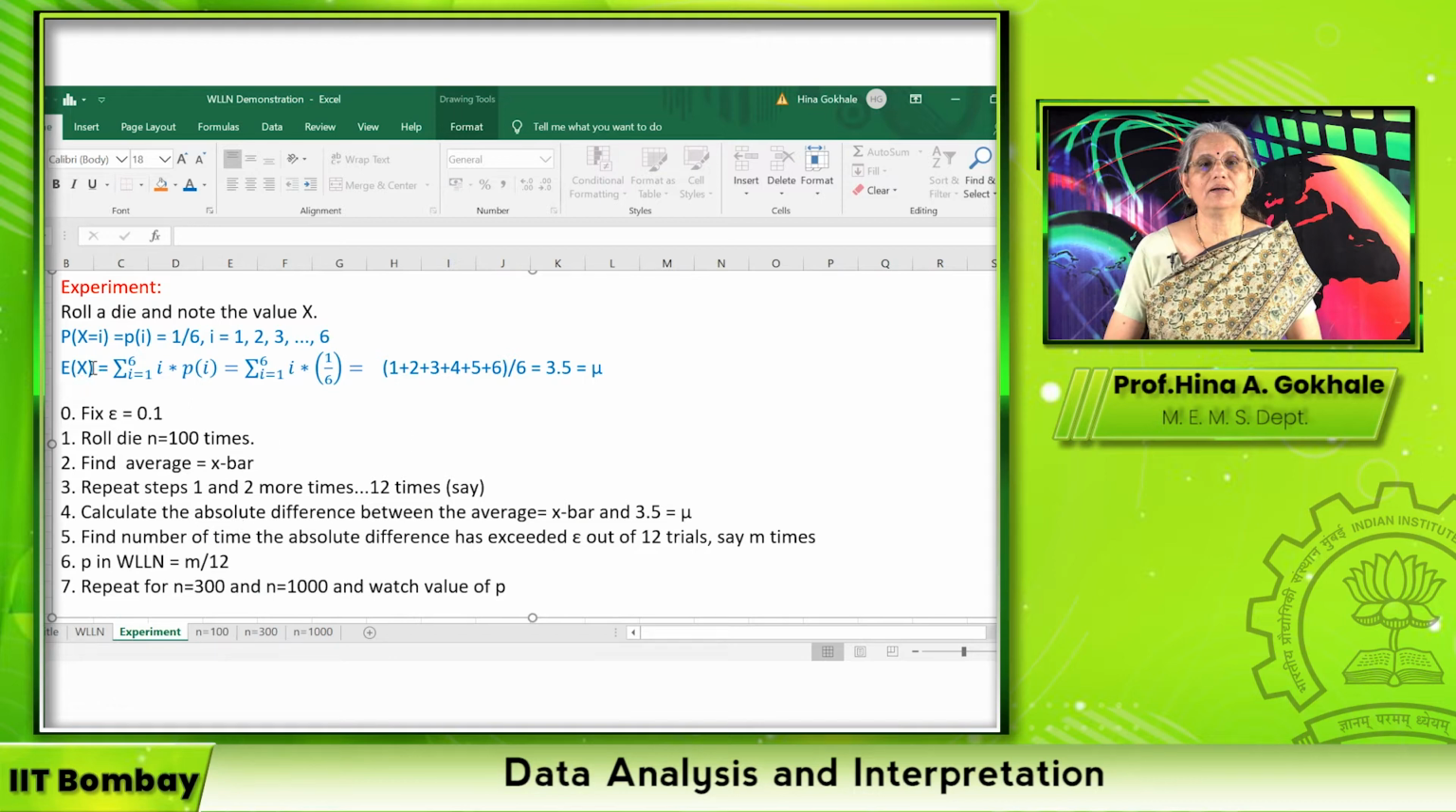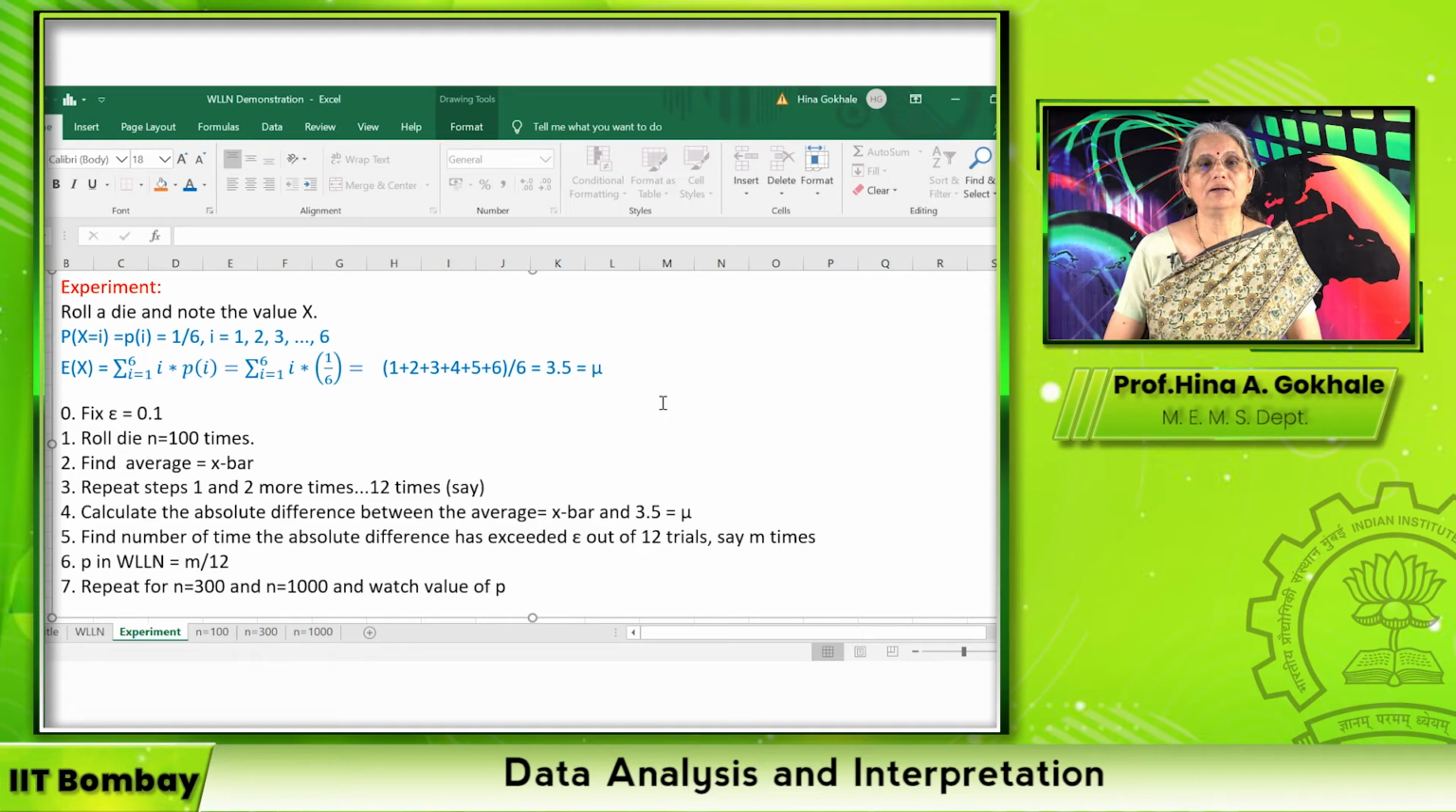Therefore, the expected value of x can be found by the formula as a summation, i equal to 1 to 6, of i multiplied by the probability of i, which is 1/6. So it is the summation of i equal to 1 to 6, i multiplied by 1/6, which is the same as 1 plus 2 plus 3 plus 4 plus 5 plus 6 divided by 6, which comes to 3.5. So in this experiment, the mean value of the population is mu, which is 3.5.